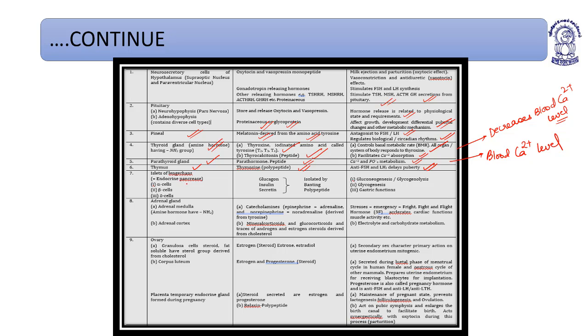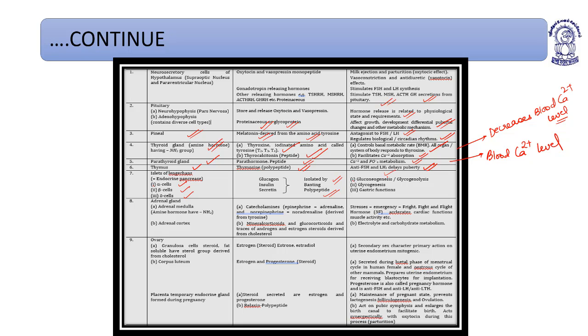Islets of Langerhans. They have three cells: alpha, beta, and delta cells. These endocrinal parts of the pancreas are known as what? Islets of Langerhans. Alpha secretes glucagon, beta secretes insulin, and delta cell secretes secretin. There are F cells also, which are polypeptide-secreting.